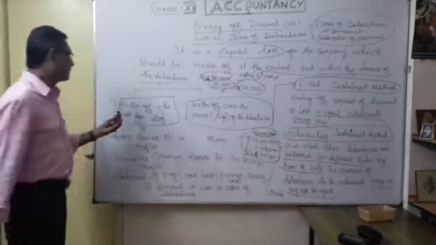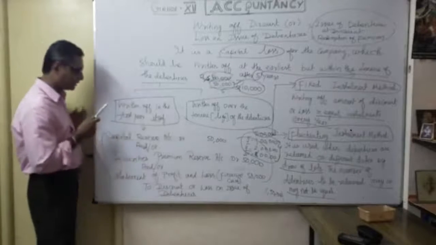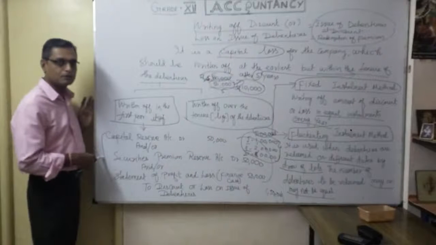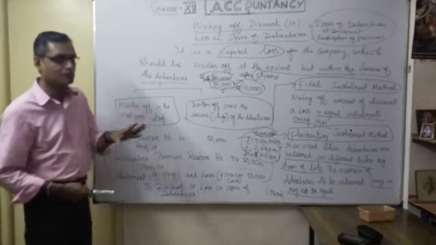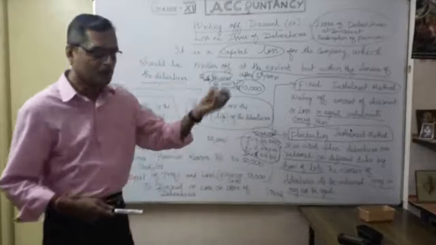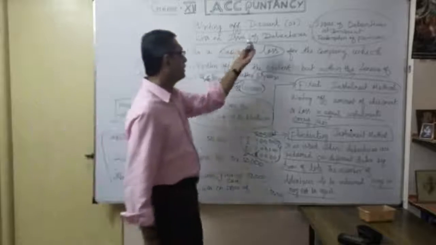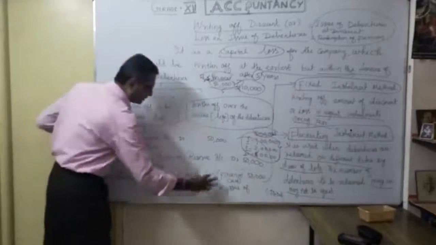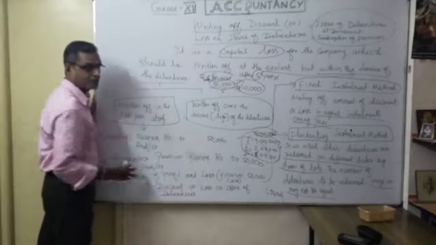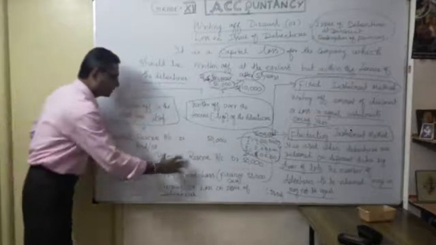This one, written off in the first year itself, how are we going to compensate it? Maybe from capital reserve, securities premium reserve, or the statement of profit and loss account. For example, in a particular year, what is the available profit? Some portion I am going to utilize for writing off discount or loss on issue of debentures. The first one we already discussed before, when I discussed discount on issue of debentures.